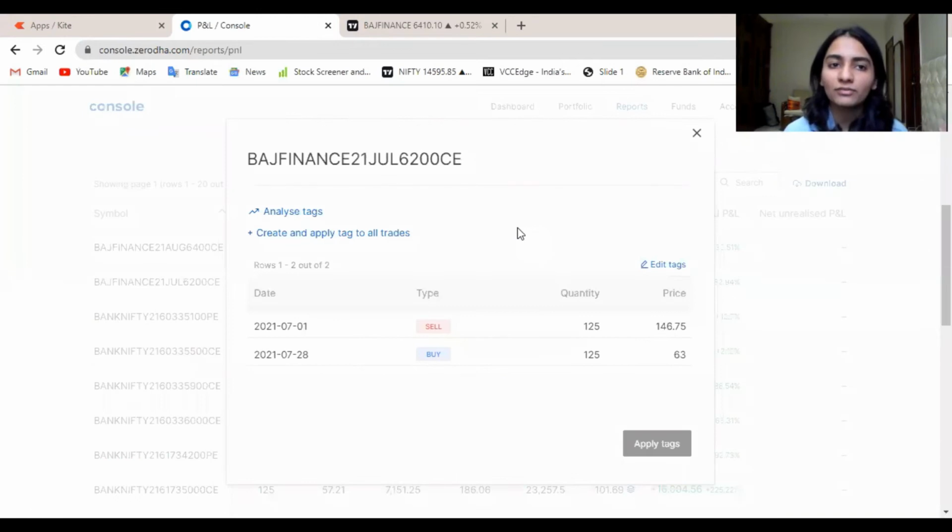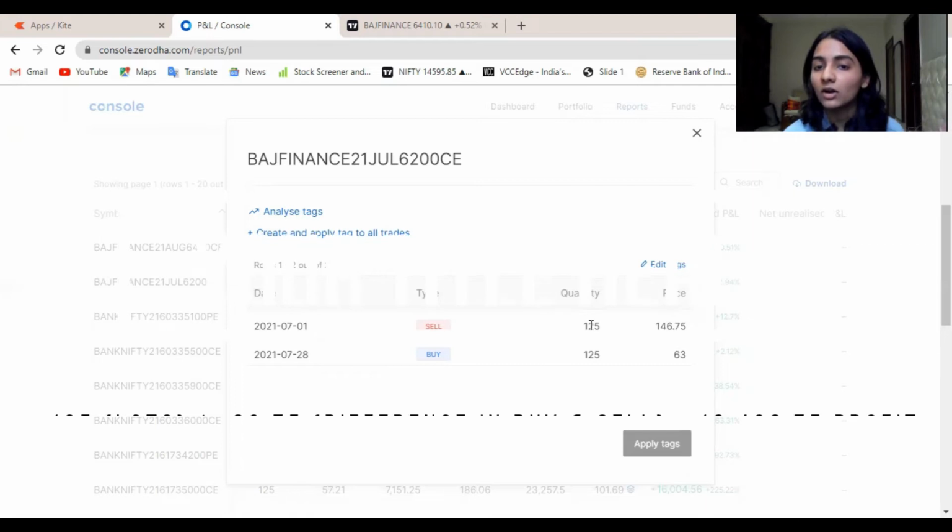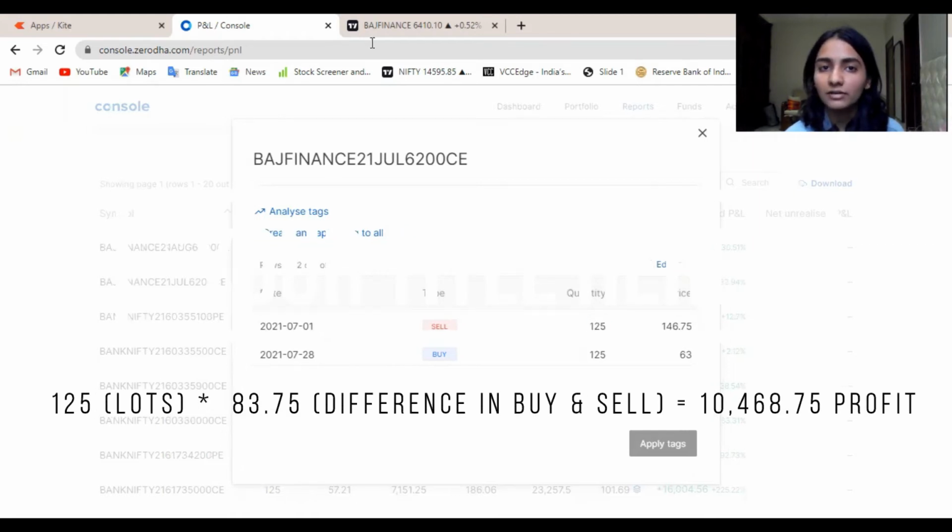So this is the contract for 6,200 call short that I did for the July expiry for Bajaj Finance, and I took the contract on 1st of July and squared it off on 28th of July. The price which I sold on was 146, and the one which I squared at was 63. So I gained on the difference of this multiplied by the lot size, which is 125.